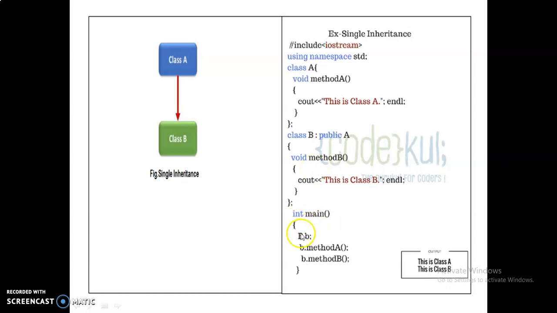Within the main function, you can create an object of the derived class, class B. Capital B is the derived class name. This is the object created for that class. By using that object, method A is also called, method B is also called. When this method is called, it automatically calls this and prints this. This is A class. When this member function is called, it goes to this member function and displays this output statement.